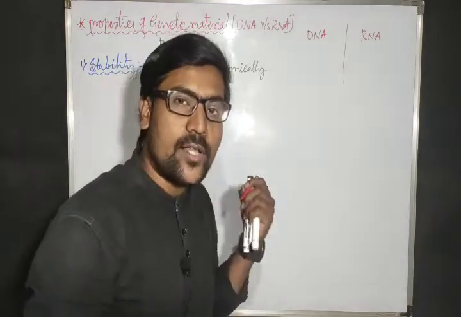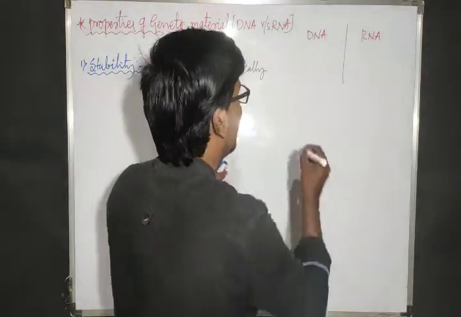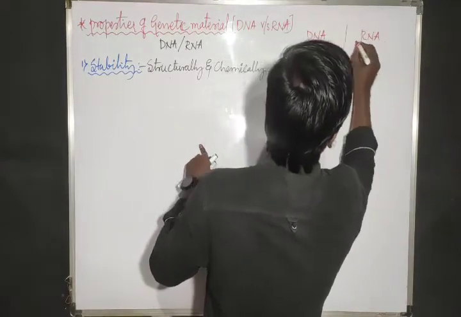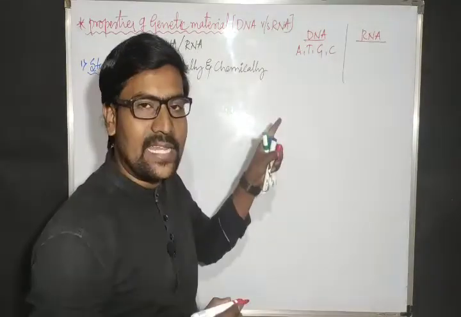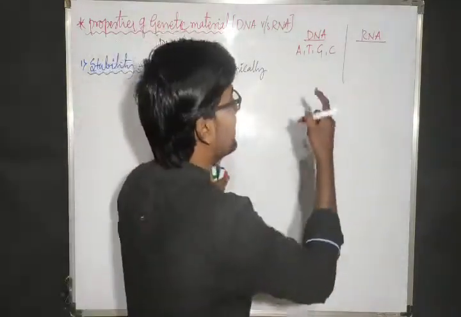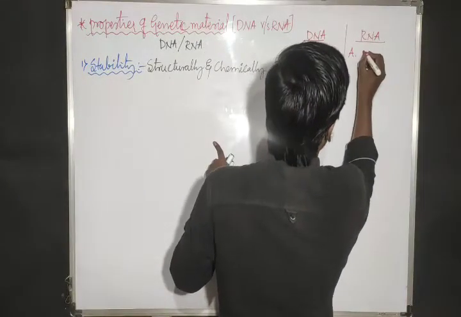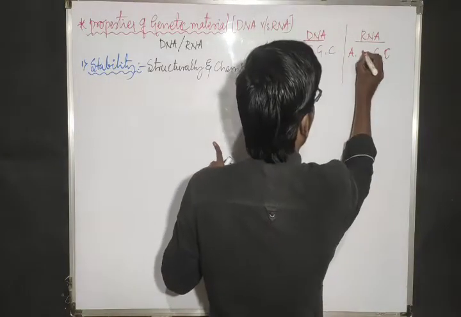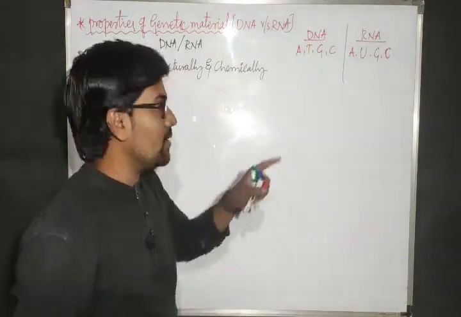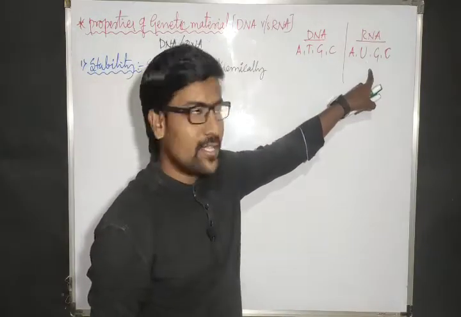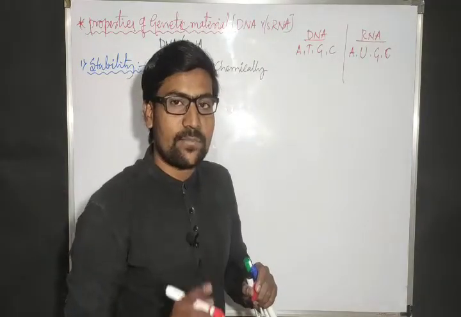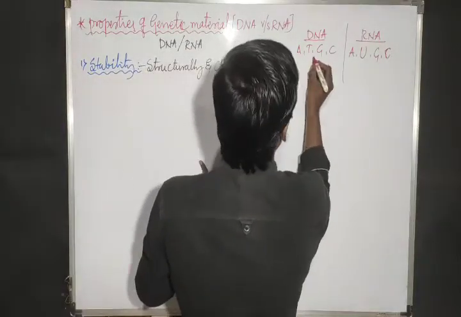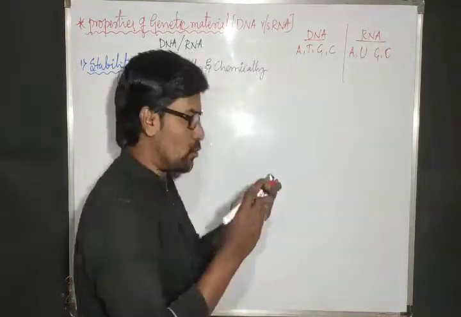In DNA, what nitrogen bases do we have? A, T, G, C: adenine, thymine, guanine, cytosine. On the RNA side, we have adenine, guanine, and cytosine, but we have uracil instead of thymine. Here thymine is present, there uracil is present. The remaining nitrogen bases are the same. That means just one property has changed. These are regarding the nitrogen bases.